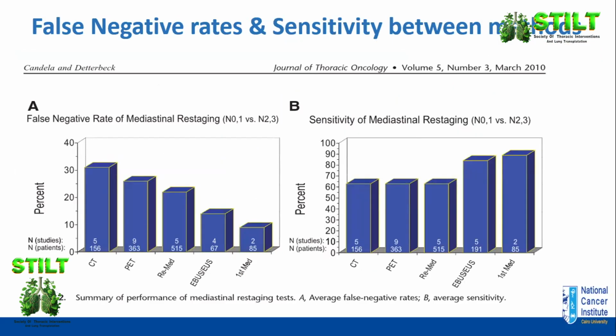This is a schematic review comparing the different modalities we are talking about regarding the false negative rate of each one. The first table mentions that CT has a false negative rate that can reach over 30%, while PET about 25%, re-mediastinoscopy over 20%, EBUS or EUS about 15 to 20%, while the primary mediastinoscopy after induction has the lowest false negative rate. Regarding sensitivity, the best are EBUS, EUS, or mediastinoscopy, which have the highest sensitivity for mediastinal restaging.